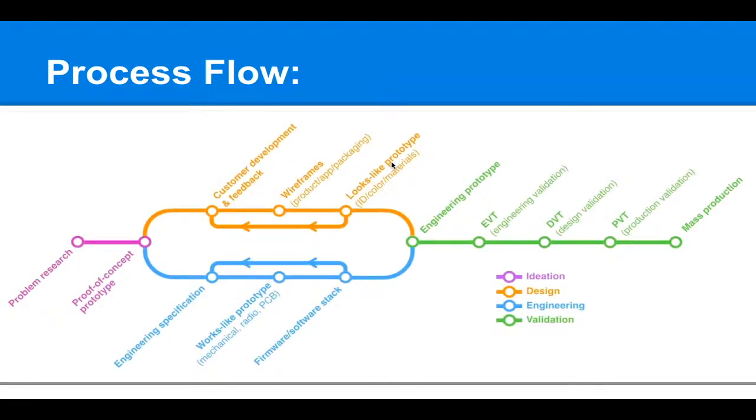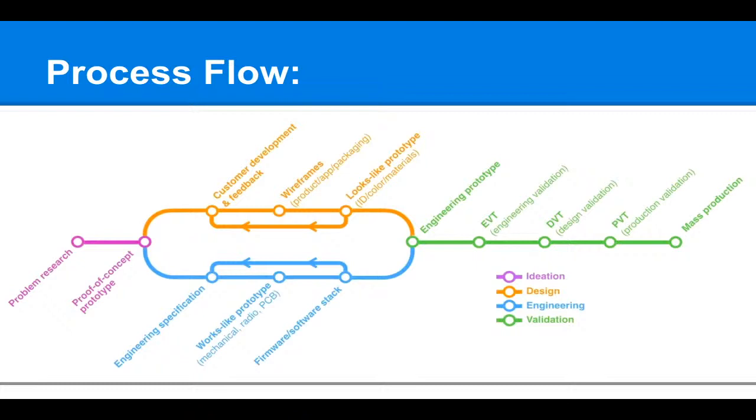So as you can see in this slide, the idea starts from the product problem research. If you have any idea, like you want to solve some kind of problem, or you are thinking of something innovative that can entertain some customers, then you have to validate the idea first in the market. You have to search the market, whether this idea will be valid or not, whether it solves a problem, or entertains customers or not. So these things you need to keep in mind.